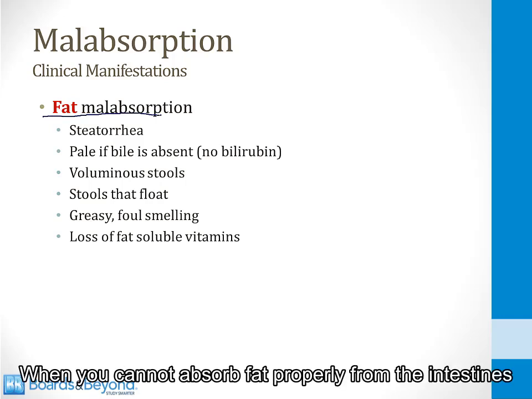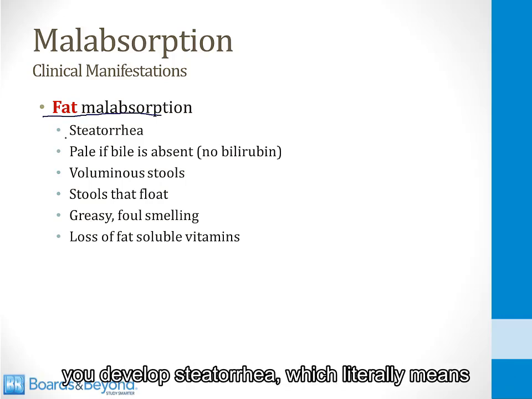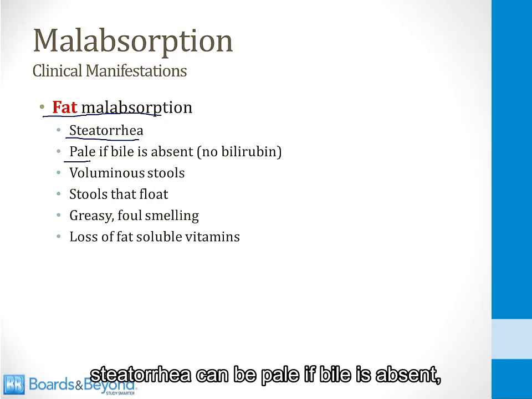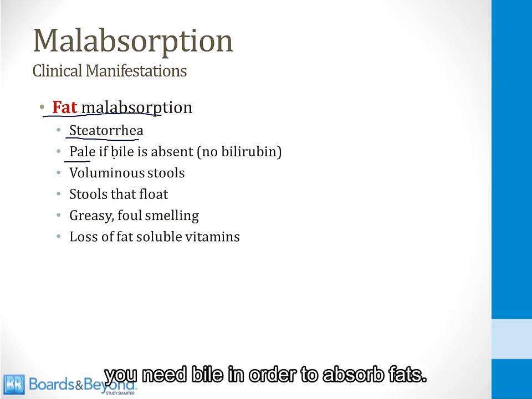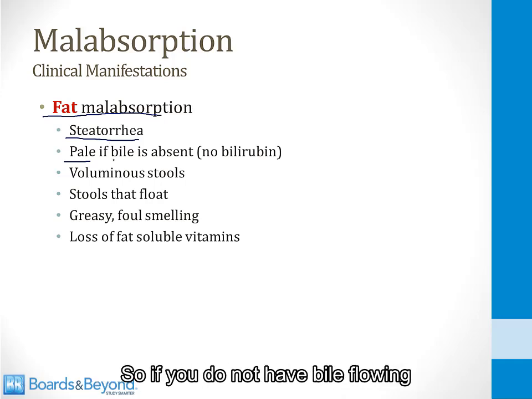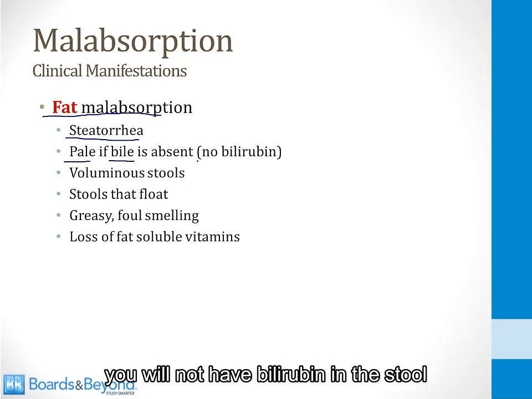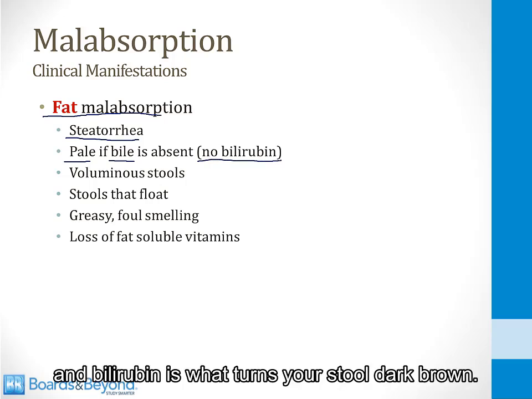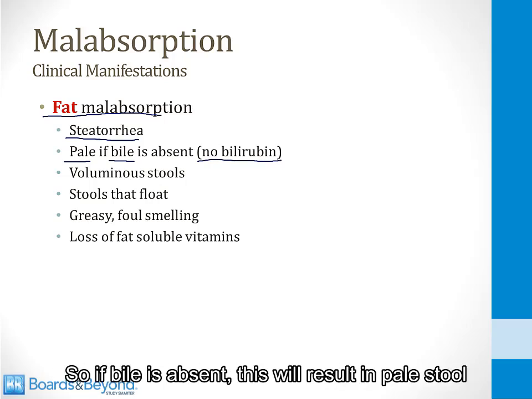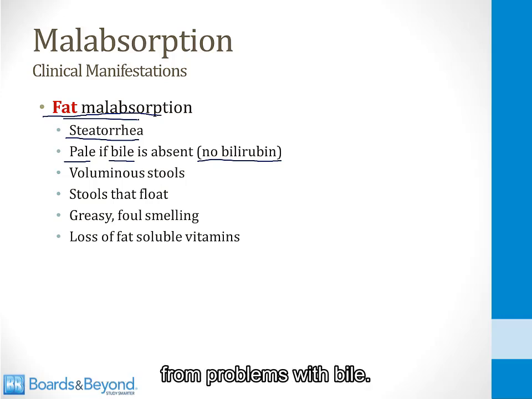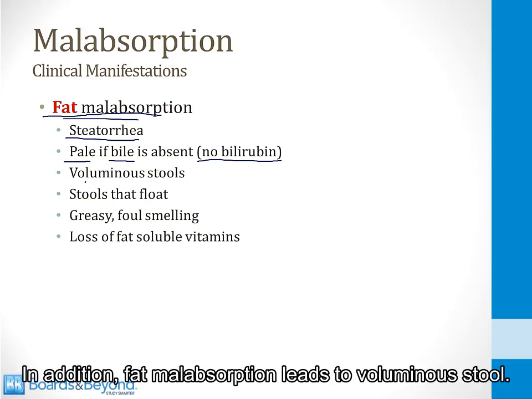When you cannot absorb fat properly from the intestines, you develop steatorrhea, which literally means fat in the stool. Steatorrhea can be pale if bile is absent. You need bile in order to absorb fats. So if you do not have bile flowing, and that's the cause of fat malabsorption, you will not have bilirubin in the stool, and bilirubin is what turns your stool dark brown. So if bile is absent, this will result in pale stools, which are often seen in fat malabsorption from problems with bile. In addition, fat malabsorption leads to voluminous stool.